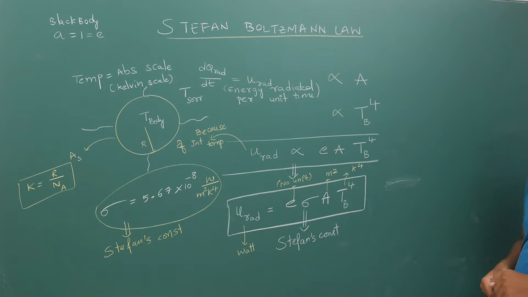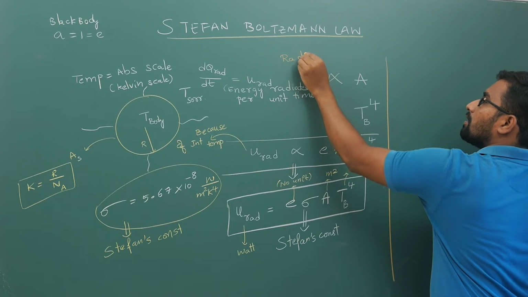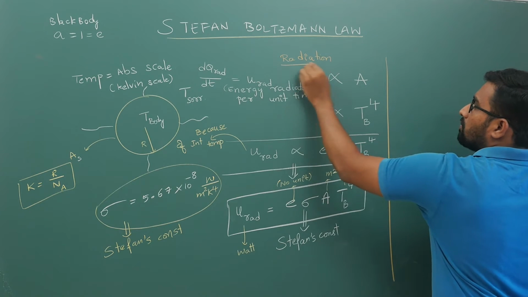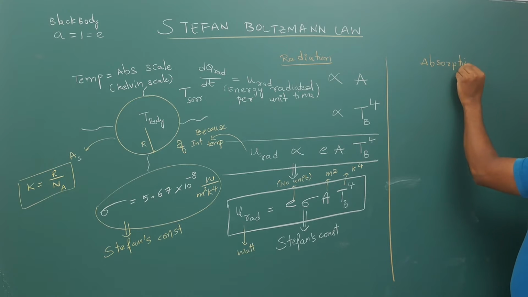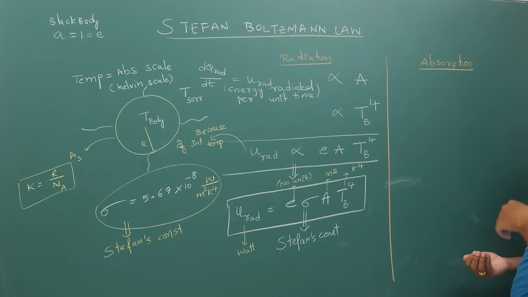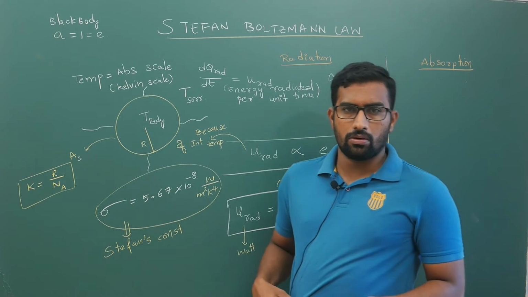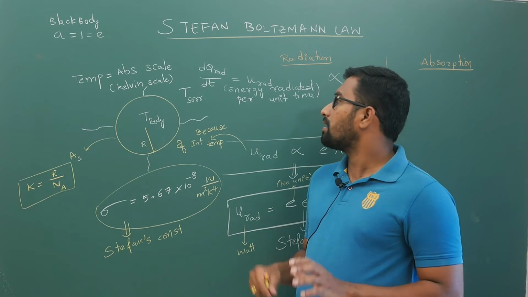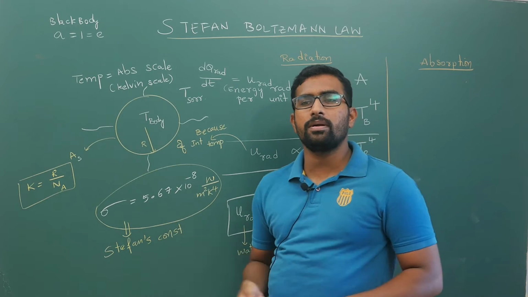Now here we are talking of energy radiation. If I talk of absorption, we have proved that for any body emissivity is equal to absorptivity. How much it is emitting to keep the temperature constant for the body, it will also absorb. We have proved that at constant temperature E is equal to A. In general, whenever a body emits, it will automatically absorb.